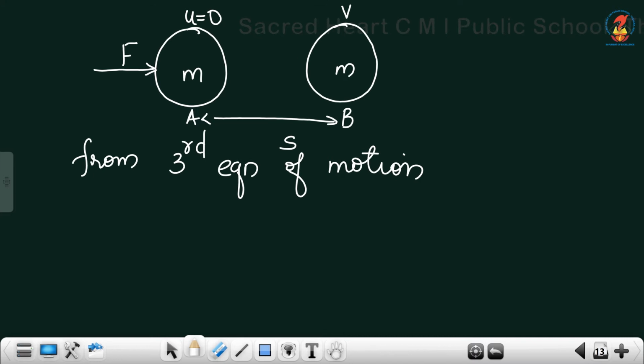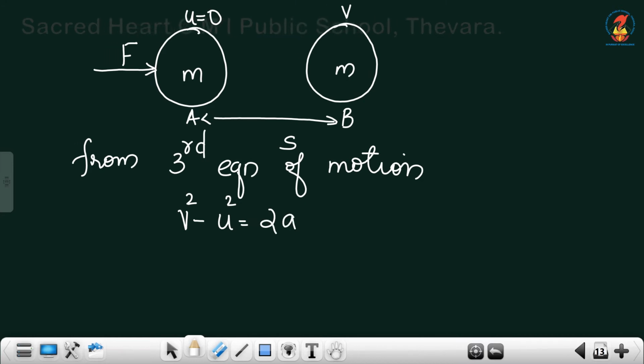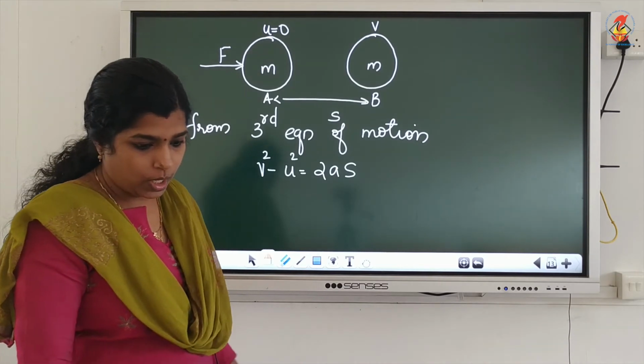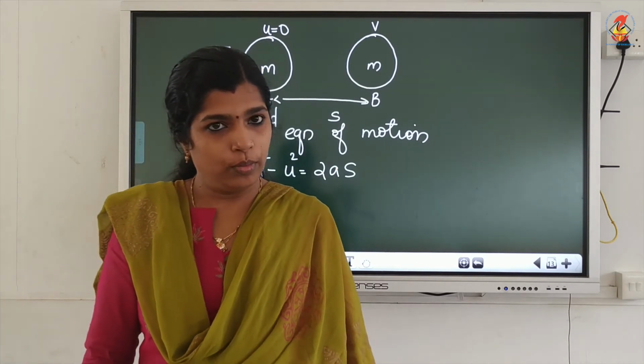In the chapter on motion, we studied v square minus u square equal to 2as. That is the third equation of motion.